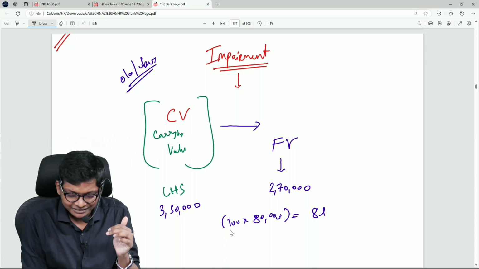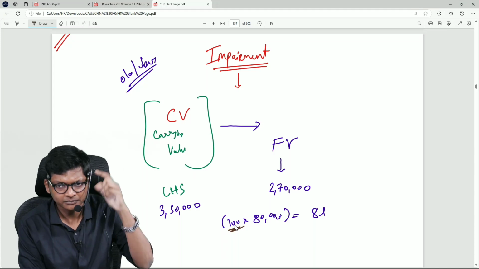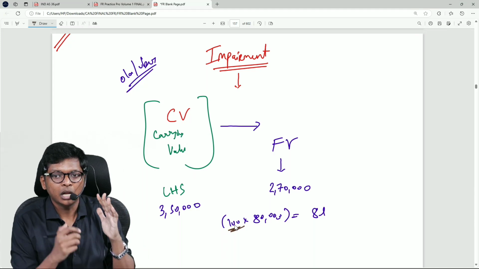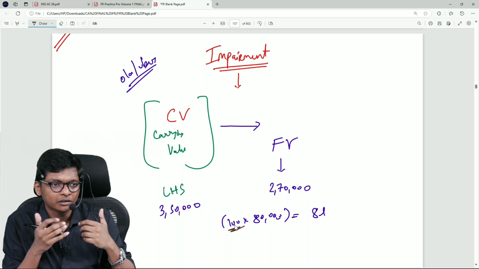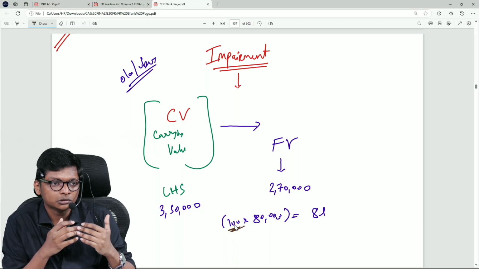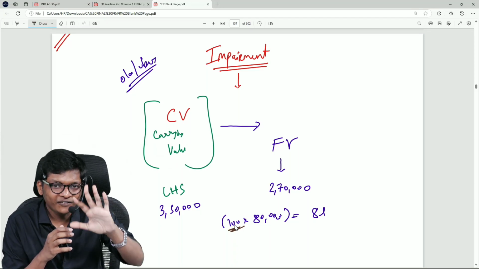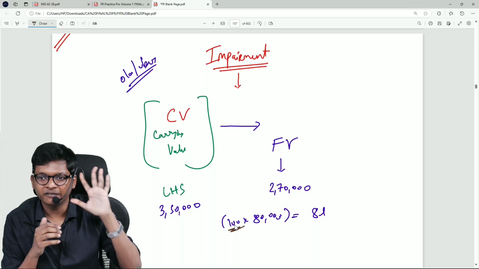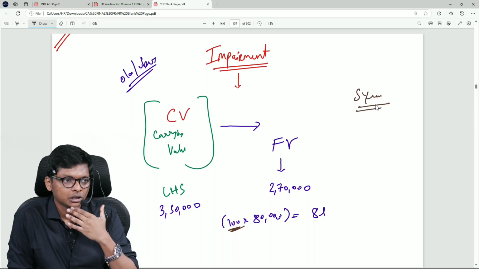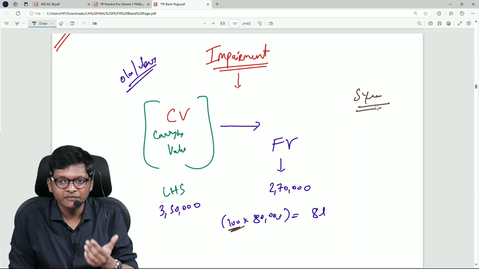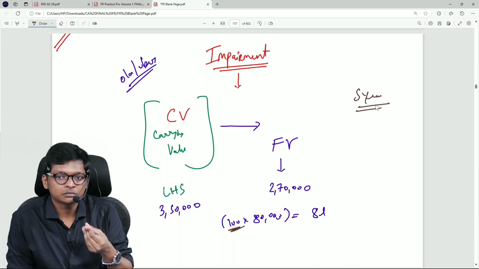How many years are these 100 cars? I am doing it for one car, but take the example of 100 cars. How many years are you going to continue using these cars? Anybody? Swati, tell me. Another 5 years. Let's say another 5 years. Okay, so another 5 years I am going to use this car, sir. Using this car for another 5 years, will you earn something?